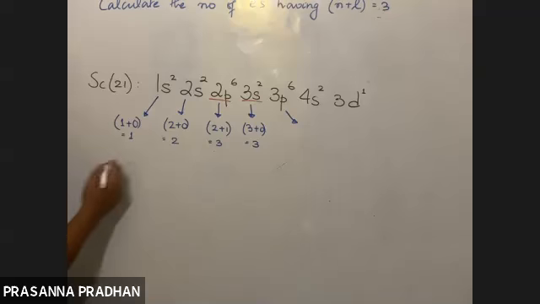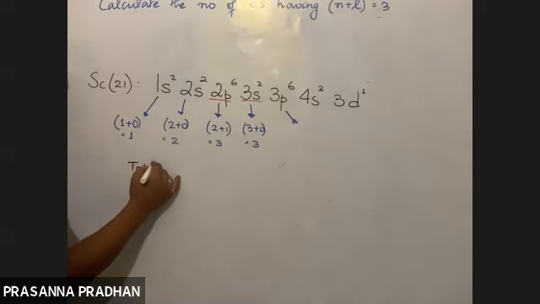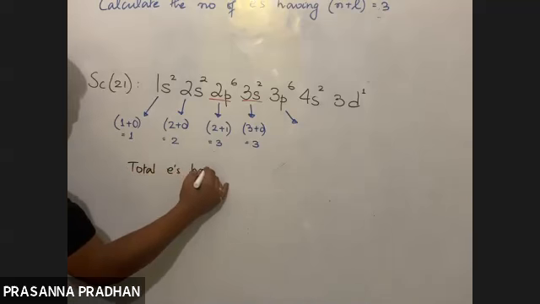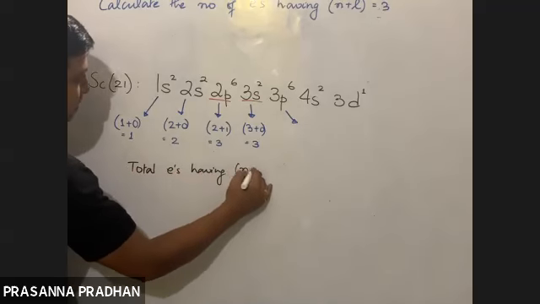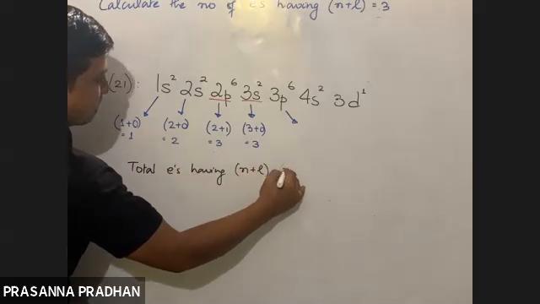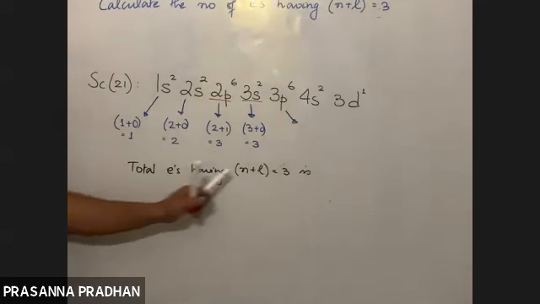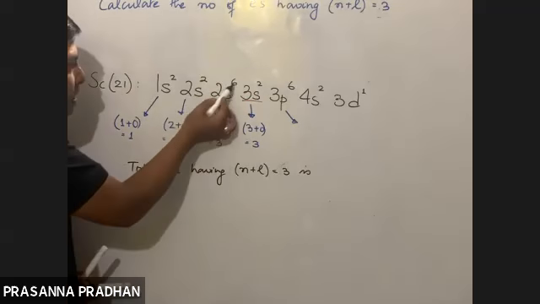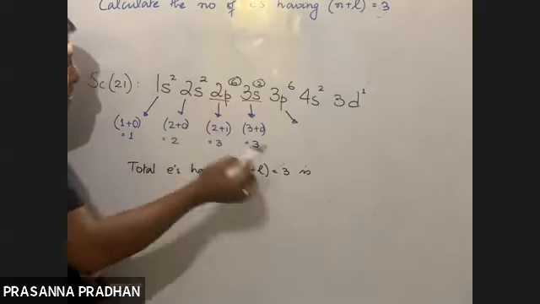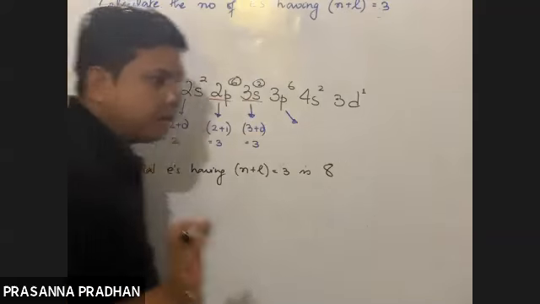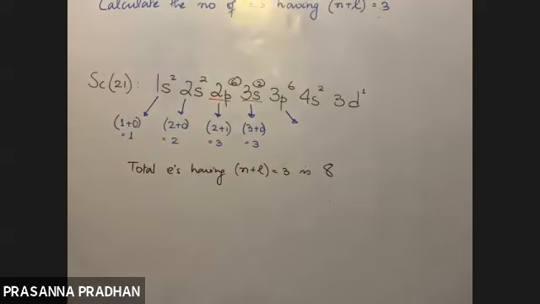So total electrons having n plus l equals 3 is how many? What is the total number of electrons having n plus l equal to 3 then? We are talking about this. Total electrons, how many? 6 here, 2 here. What is the answer? It is 8. Got it? Understood? Yes, sir. All of you? Yes, sir.